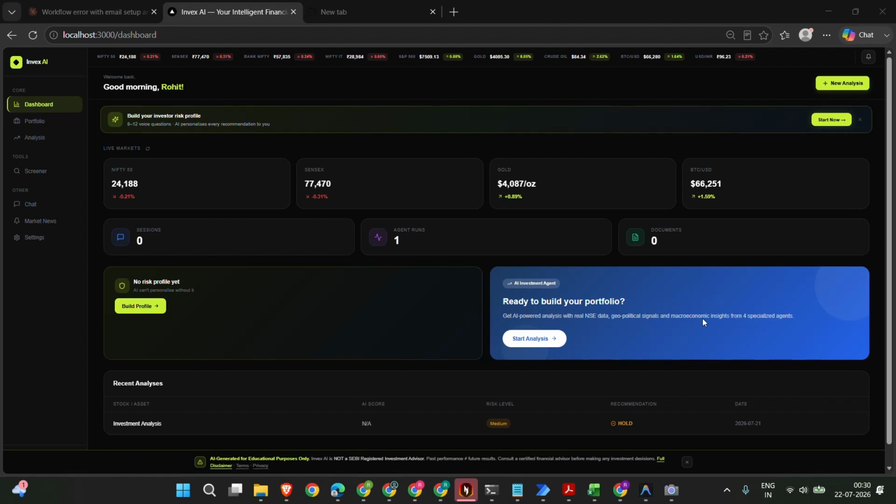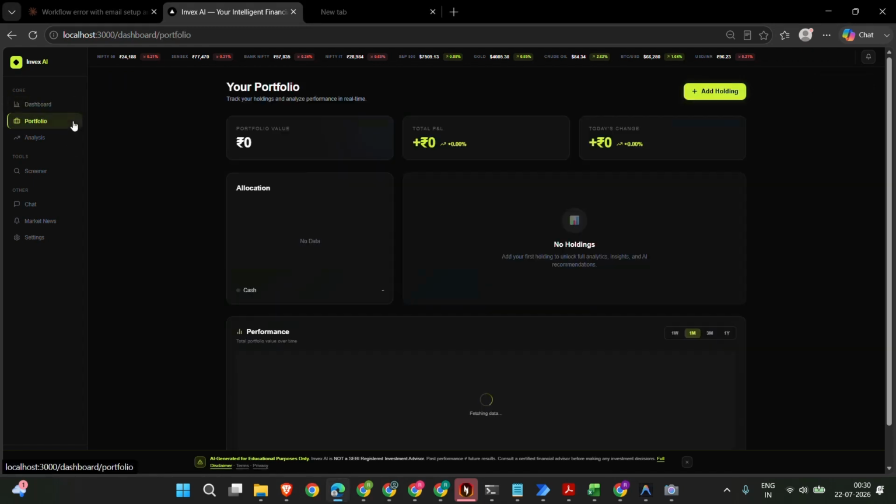If you have no risk profile, it tells you flat out that AI can't personalize without your own risk profile. This is not a UX problem. This is a guardrail that I have made for a financial system. So the next step is the portfolio.